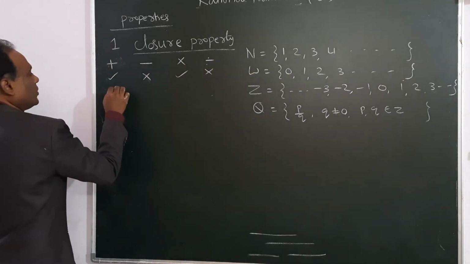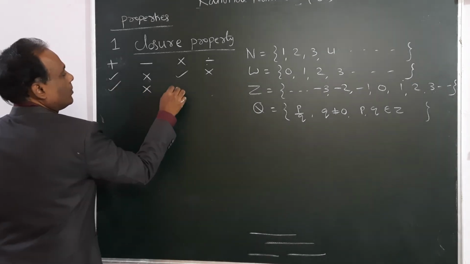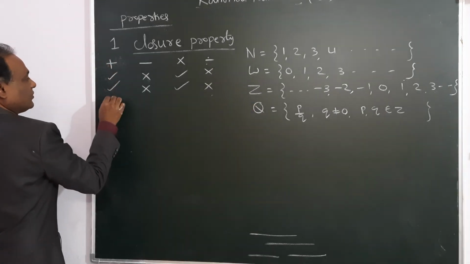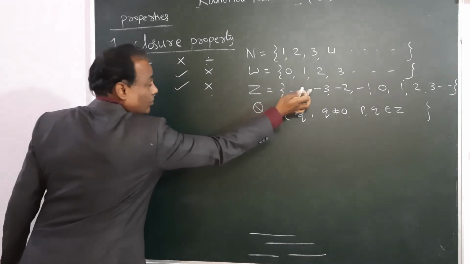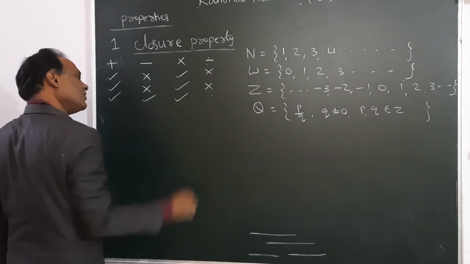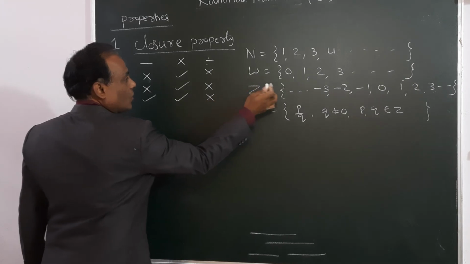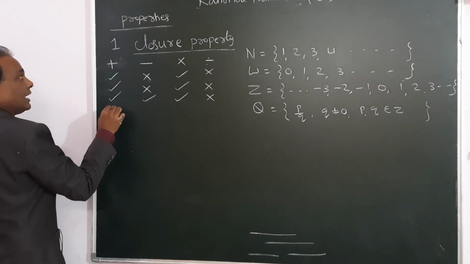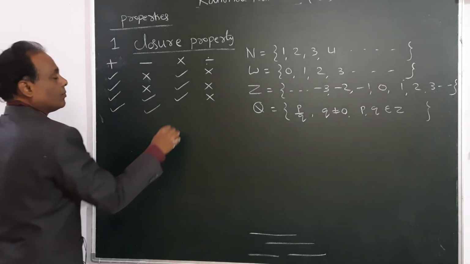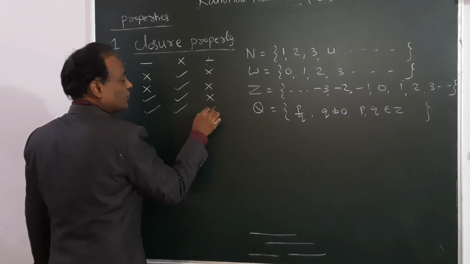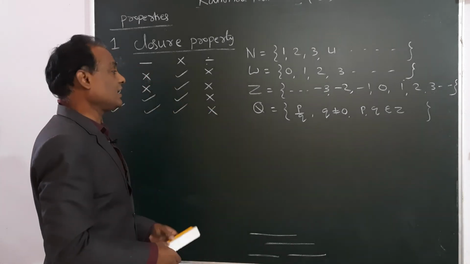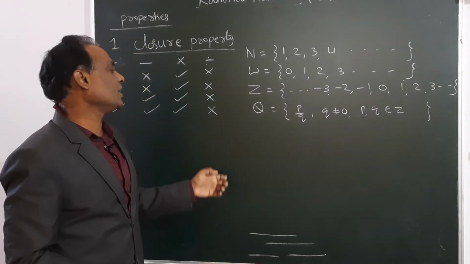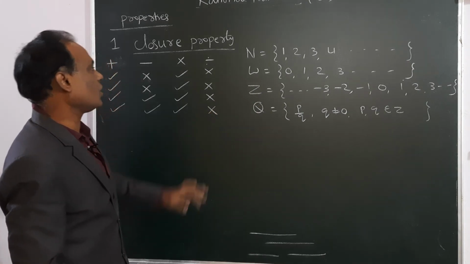For whole numbers also, addition yes, subtraction no, multiplication yes, and division no. For integers, addition yes, subtraction also yes because negative numbers are there, multiplication yes, but division no because fractions are not there. Even for rational numbers, addition okay, subtraction okay, multiplication okay, but division is failing because something by 0 is not defined. Other than 0 it will be true, but for 0 it will fail. So the final conclusion is not satisfying.